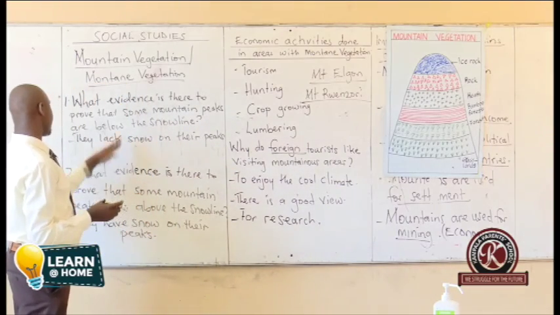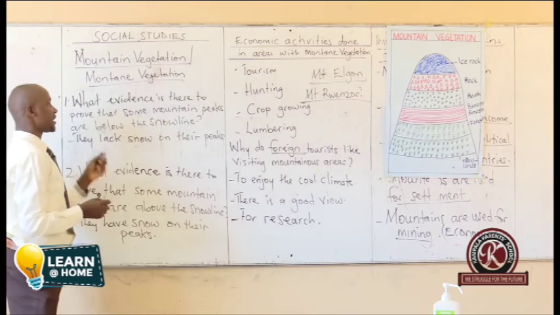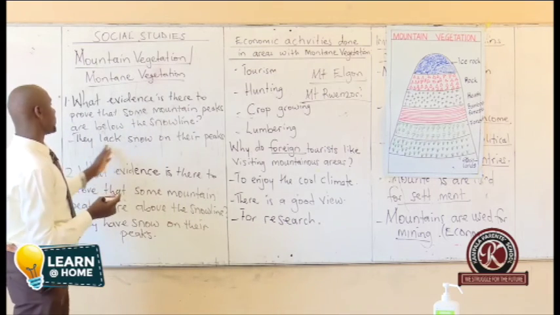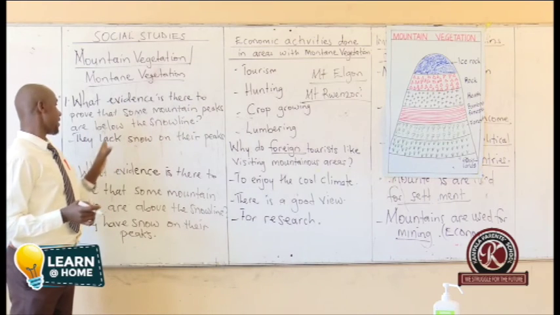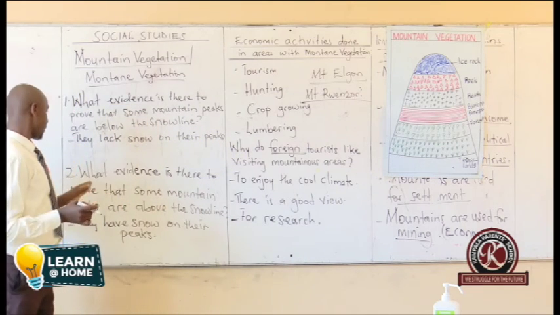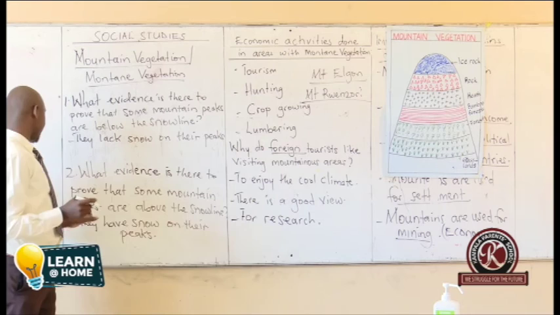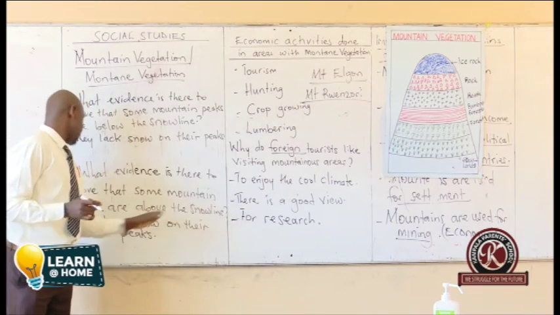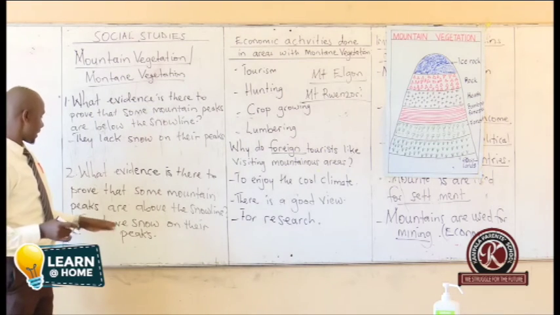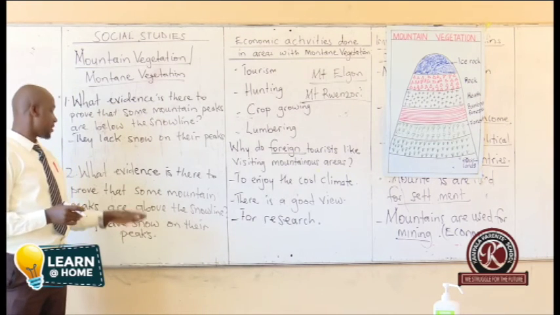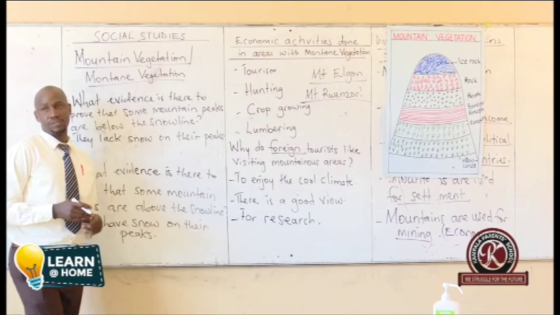So you have understood these are some questions they can ask. What evidence proves that some mountain peaks are below the snow line? They lack snow on their peaks. What evidence proves that some mountain peaks are above the snow line? They have snow on their peaks, and I've mentioned some examples of such mountains. We have Mountain Kilimanjaro and Mountain Rwenzori.